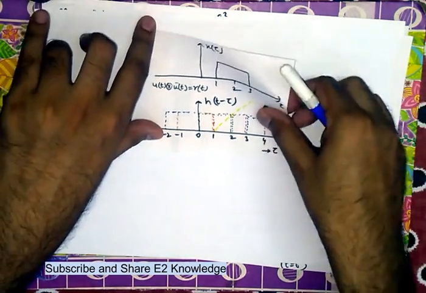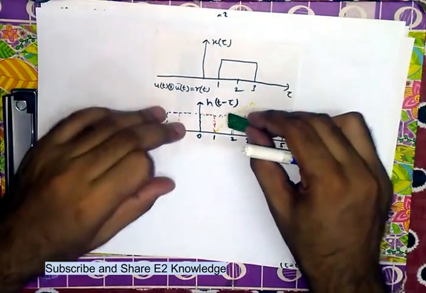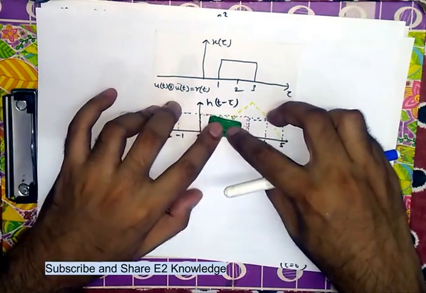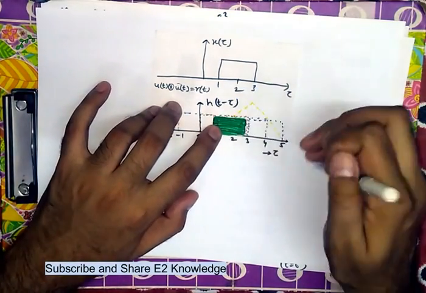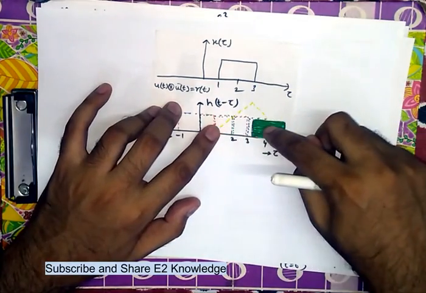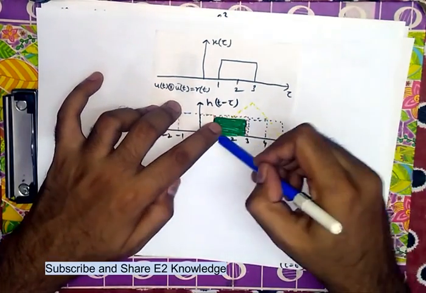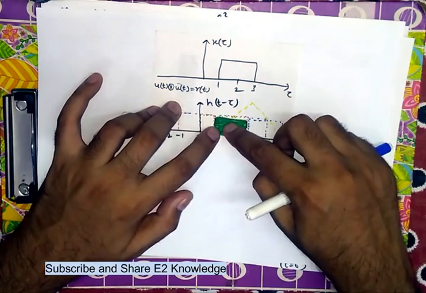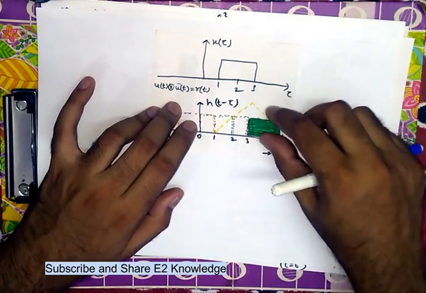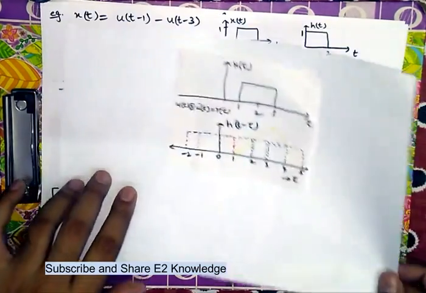We can calculate it. We can also find out that from limits 1 to 3 and 3 to 5, there are two cases. From 1 to 3 the area keeps on increasing, and from 3 to 5 the area keeps on decreasing. There are two integrals basically.